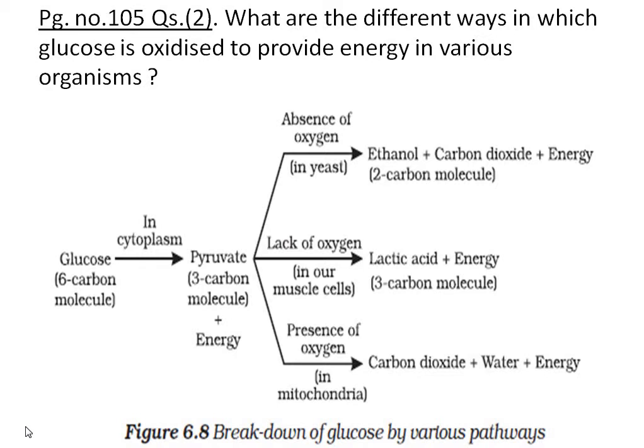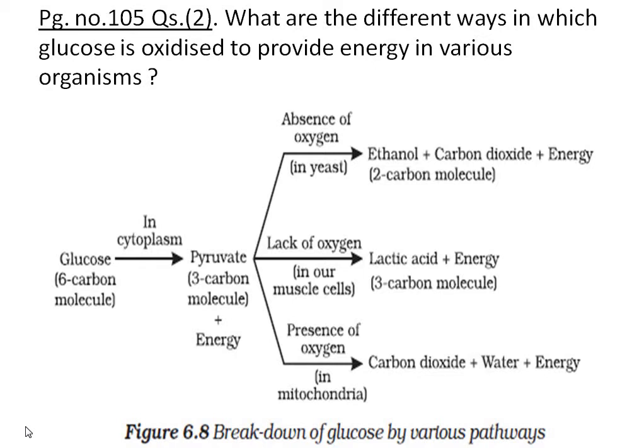See, glucose is a 6-carbon molecule. The formula of it is C6H12O6. If you learned it in photosynthesis, in the equation of photosynthesis, this glucose is formed. This is the food prepared by the plants by photosynthesis.